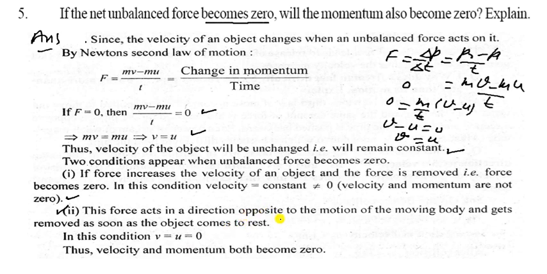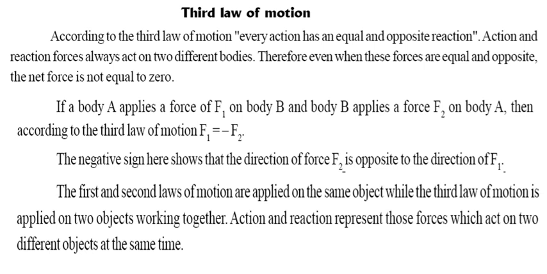Now come to the second case. What will happen? This force acts in a direction opposite to the motion of the moving body and gets removed as soon as the object comes to rest. That means the force is applied in opposite directions and the body comes to rest. So v is equal to u and that becomes 0. Thus the velocity and momentum both become 0. Always remember, if the forces are balanced forces, in this case the velocity and momentum both are 0.